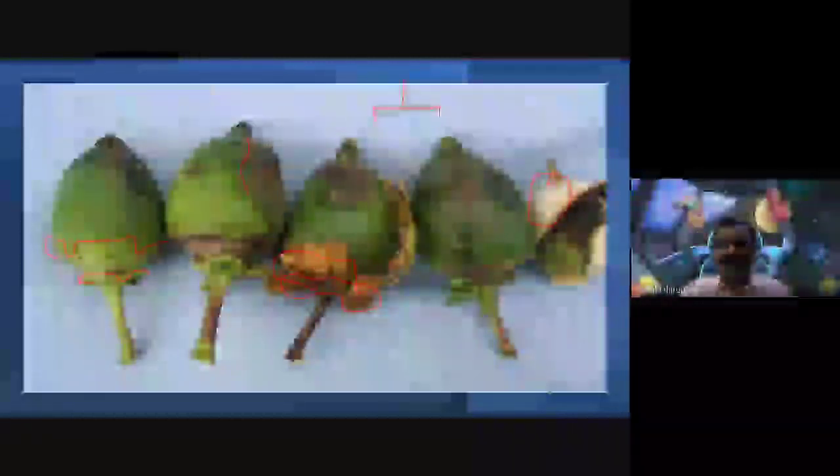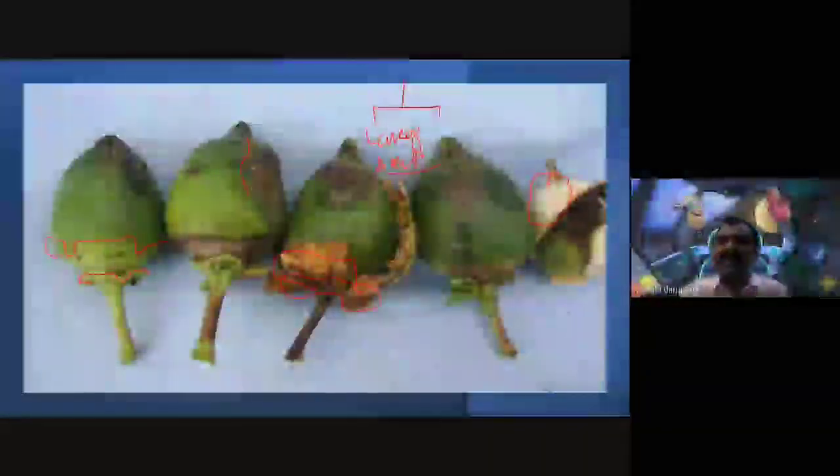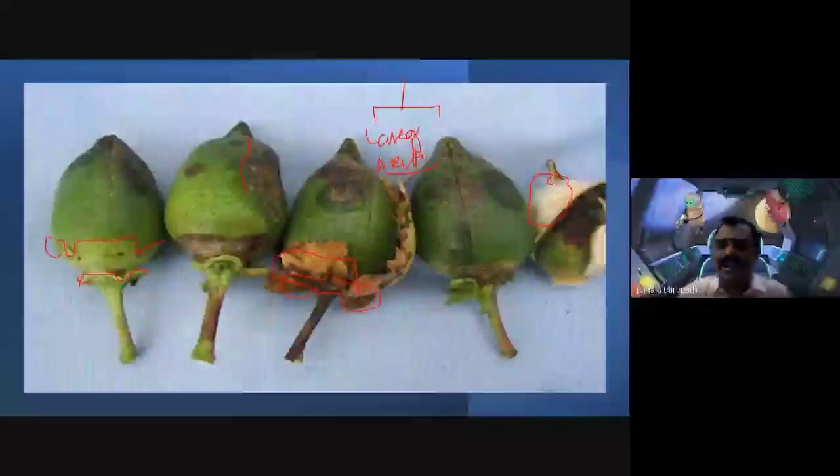Our cotton has two types of fibers in the cotton bolls. One is the long, slender, whitish, hair-like fibers, which we call lint.